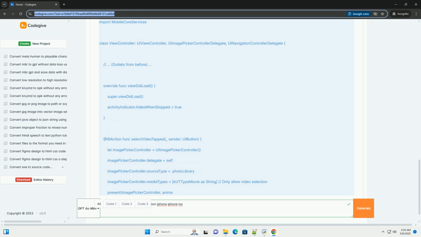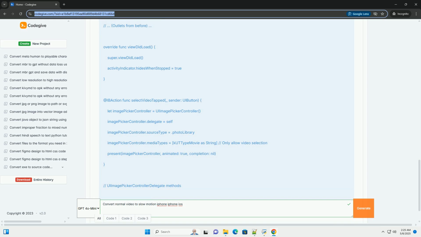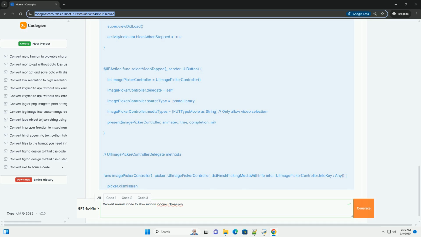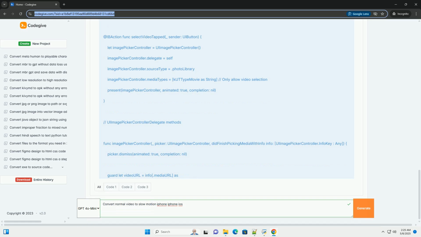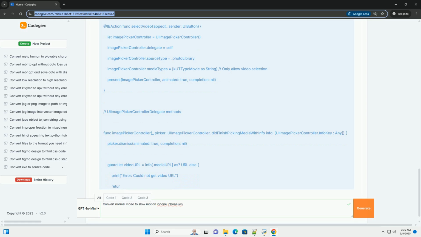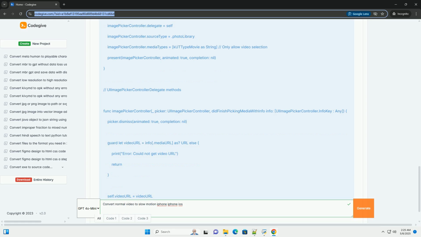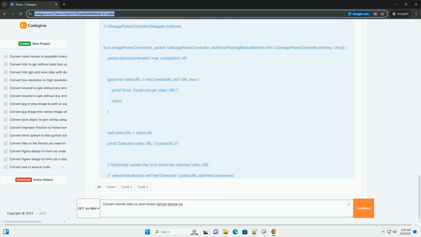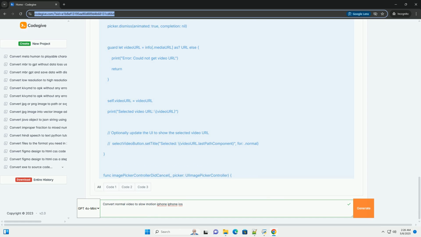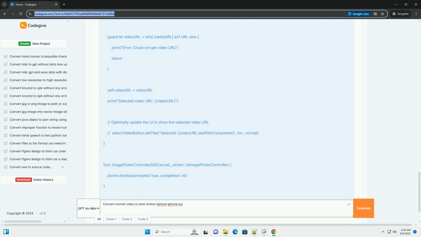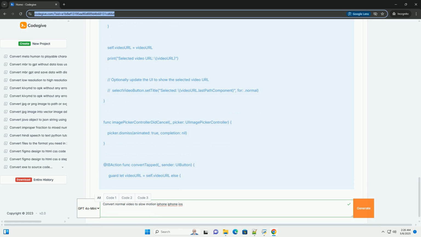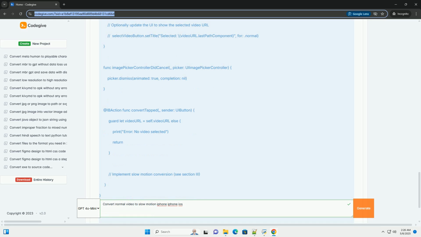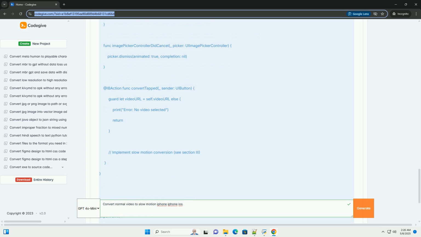Project setup, Xcode. 1. Create a new Xcode project. Open Xcode and select Create a new Xcode project. Choose App under the iOS tab and click Next. Give your project a name, for example Slow Motion Video App. Select Swift as the language. Choose UIKit App Delegate as the interface. Click Next and choose a location to save your project. Click Create.